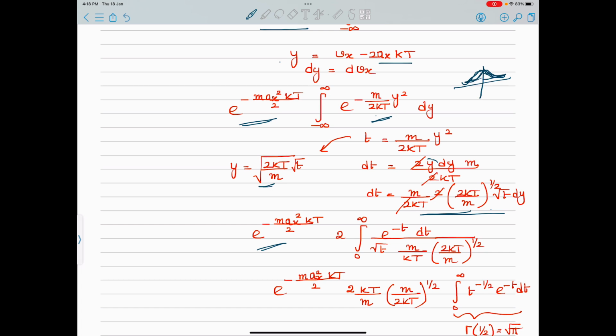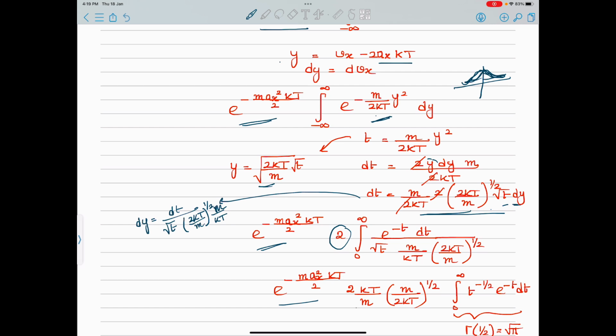So 2 into 0 to infinity, this thing becomes e to the power minus t. Dy is nothing but dt divided by root t. So I can write from this that dy is equal to dt divided by root t, 2 kt by m to the power half, divided by kt. This is what I will get, and there is an m also, so m is also there. So finally this as it is remains, 2 is there outside, so this has come.